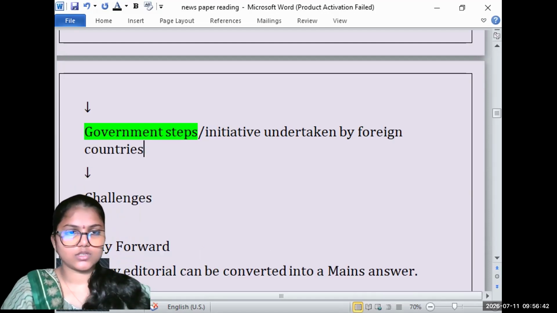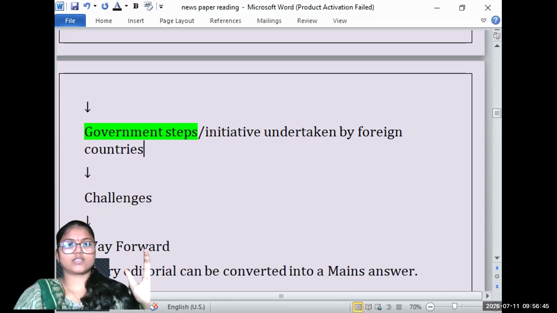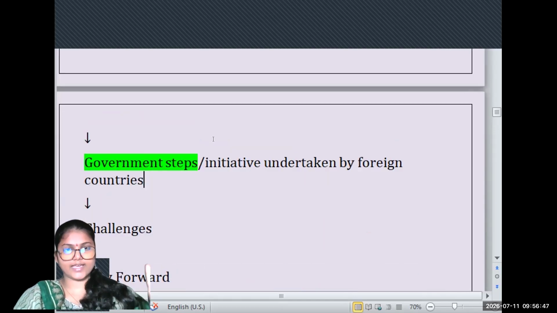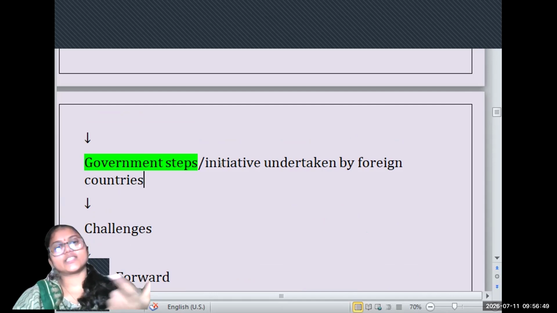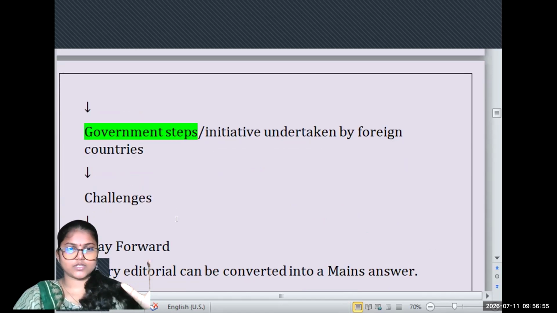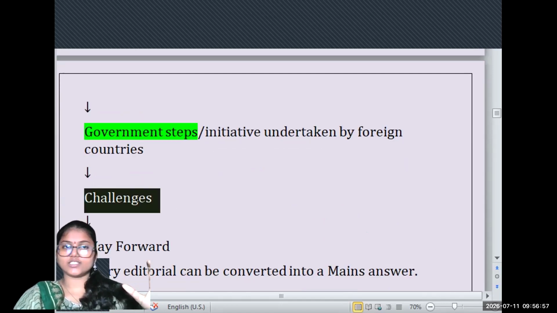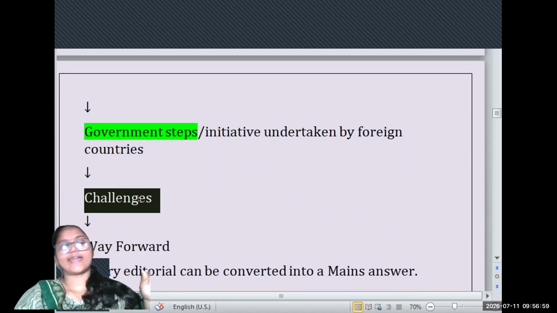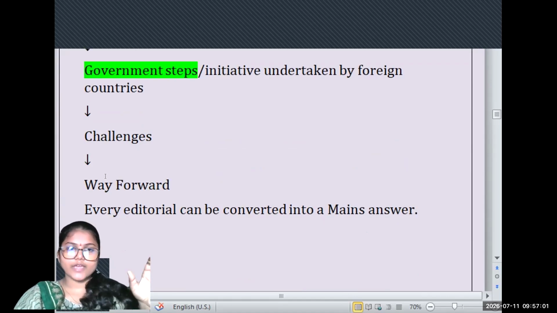If the same kind of issue has arisen, how the foreign countries have dealt with it, some model steps. So that is also mentioned sometimes. And what are the key challenges in tackling that issue, and what is the way forward?